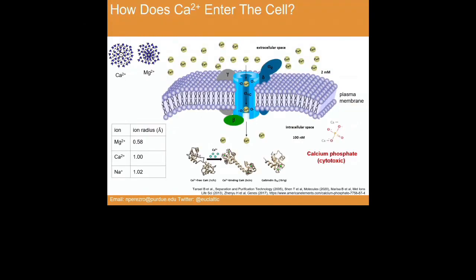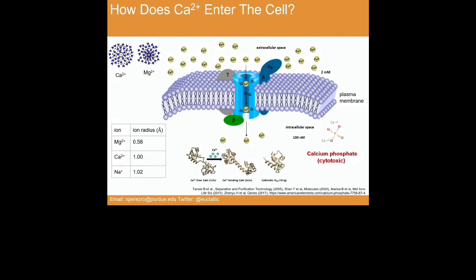So then the question is, how does calcium enter the cell? In the plasma membrane, there are some proteins. These proteins contain oxygen atoms. So basically, it's through the interaction of oxygen atoms that calcium can penetrate the cell. Outside of the cell, the concentration is high, around 2 millimolar, but inside of the cell, the concentration is 100 nanomolar.